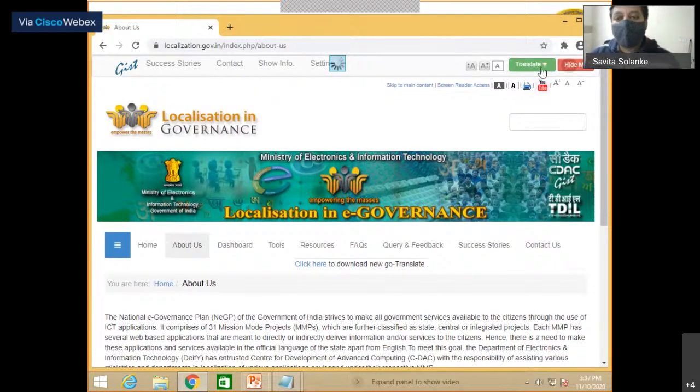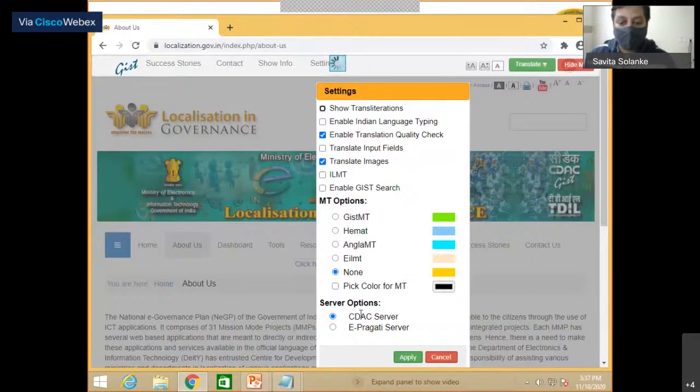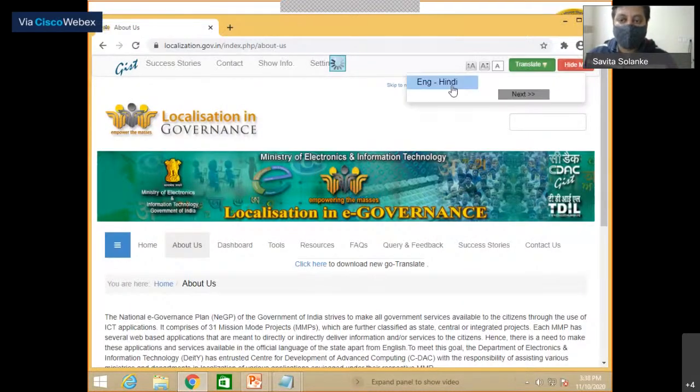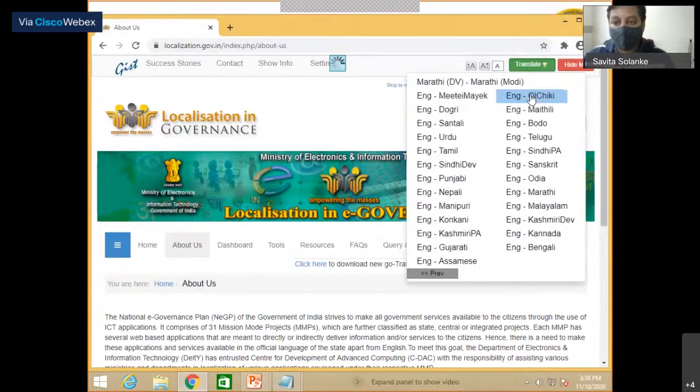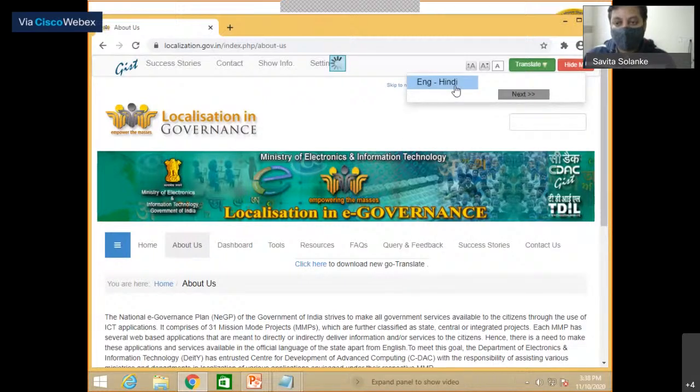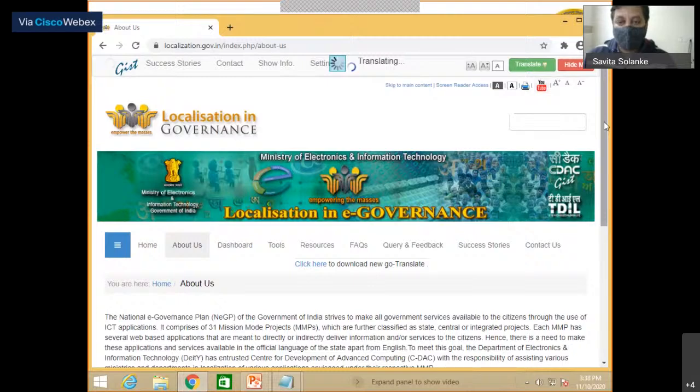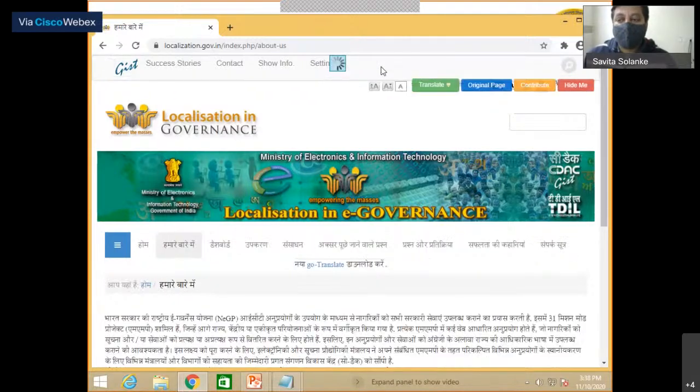So plugin always brings a toolbar on the top of the web page, and different settings can be shown here. Once I click, the languages are already there enabled for this particular portal will be shown here. There are other languages there which can be seen from the next page. If I click on the language pair, you can see that it is translating and the whole page is translated.